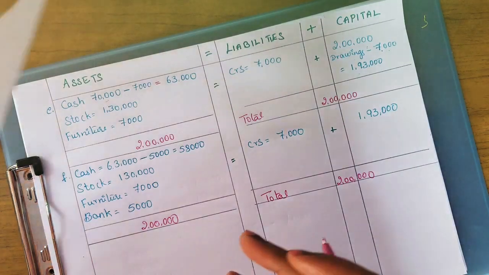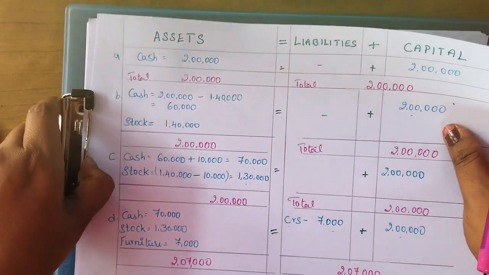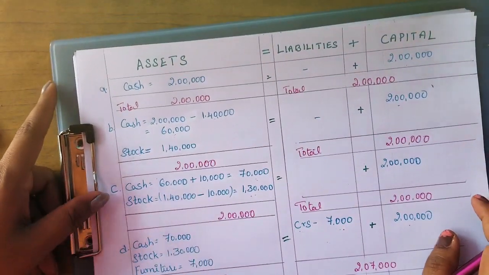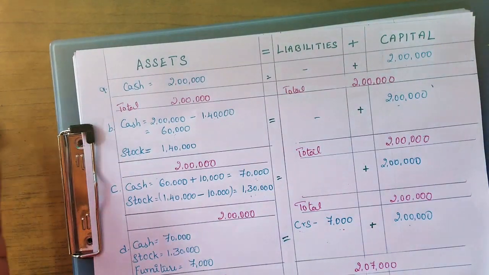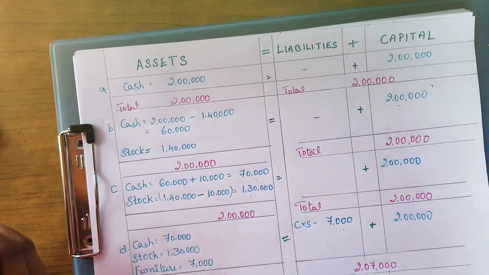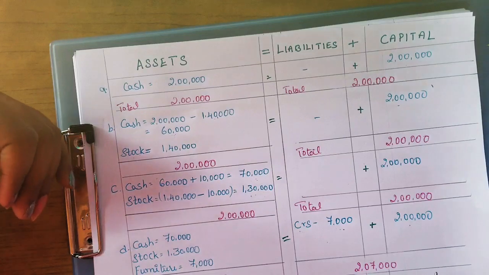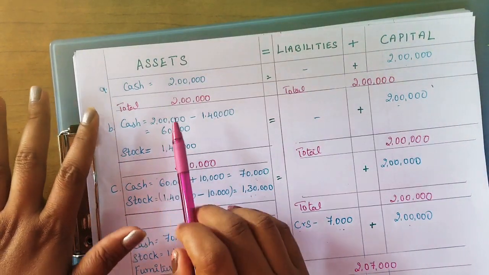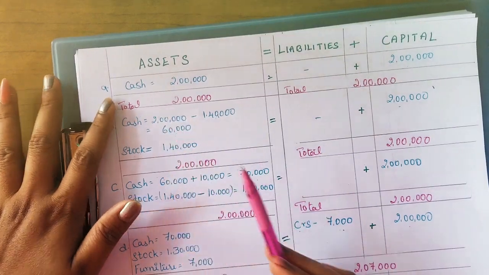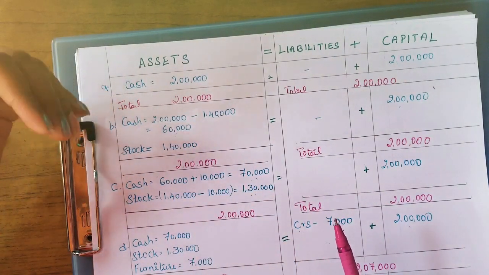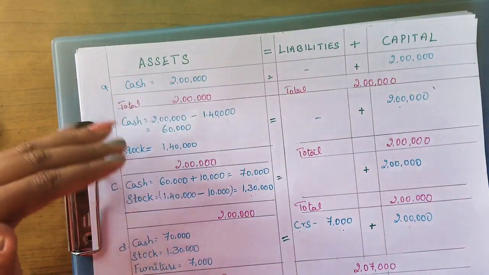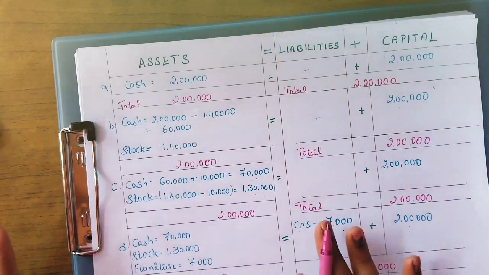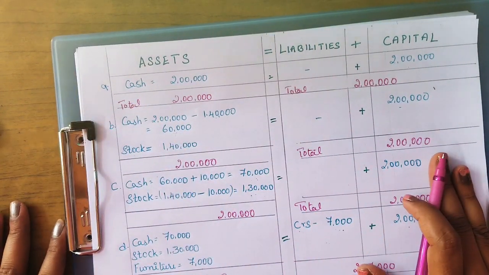Okay. So this is how we are going to solve the problem using the equations. I hope you have understood. Please kindly concentrate and try to understand this basic thing. In each transaction you have to check what is affecting, whether it is only assets, or any liabilities are there, or it is affecting capital.